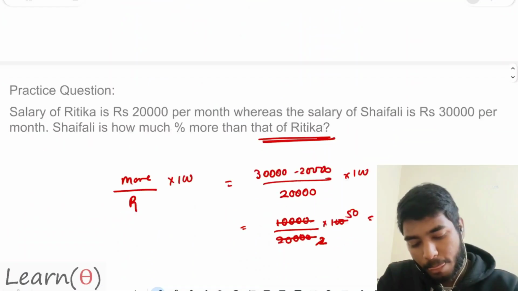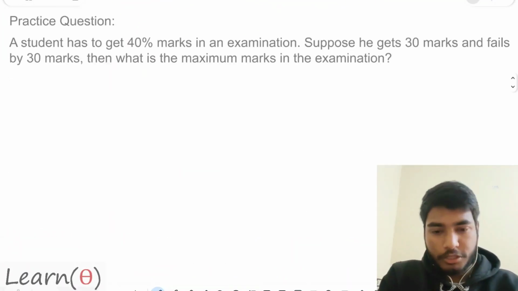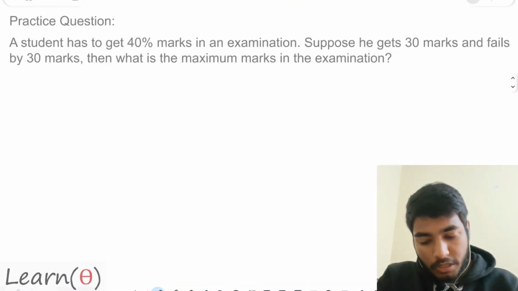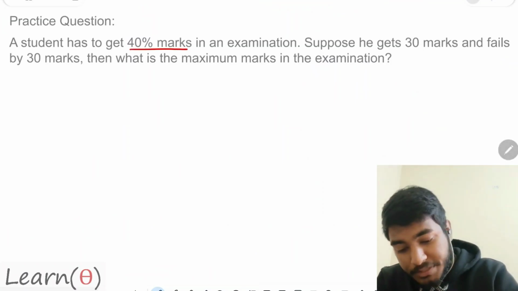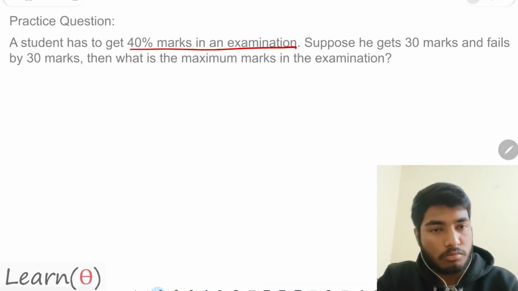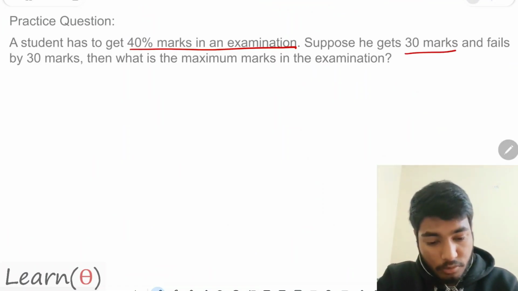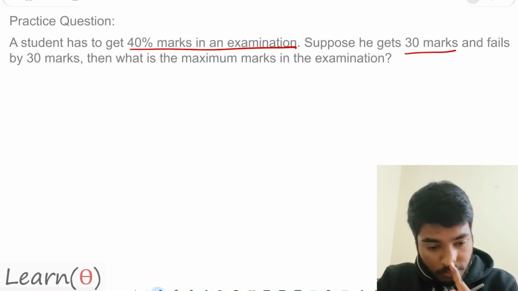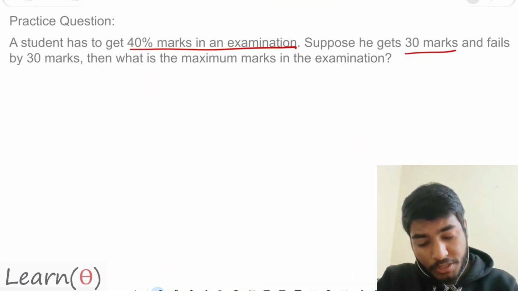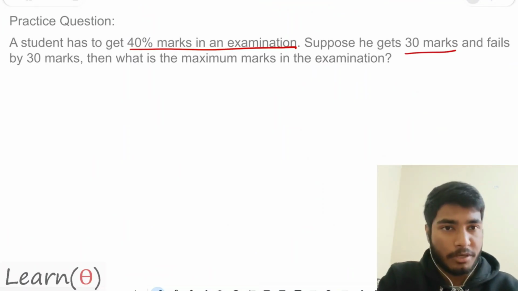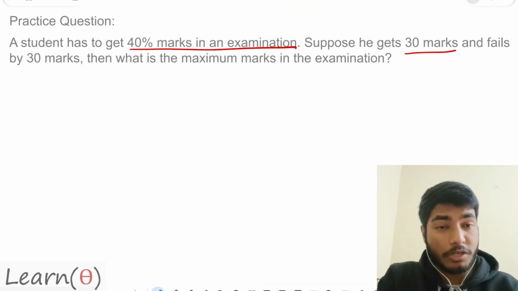Let us go to this question. This question sounds good. A student has got 40% marks in the examination. Suppose he gets 30 marks and fails by 30 marks. What is the maximum marks in the examination? That's a great question. What is the question asking me?